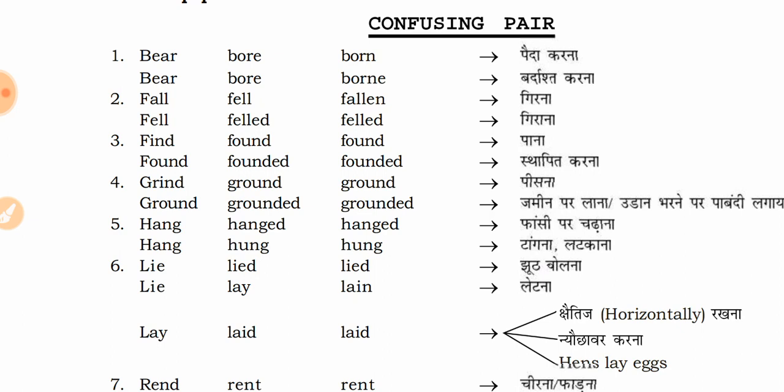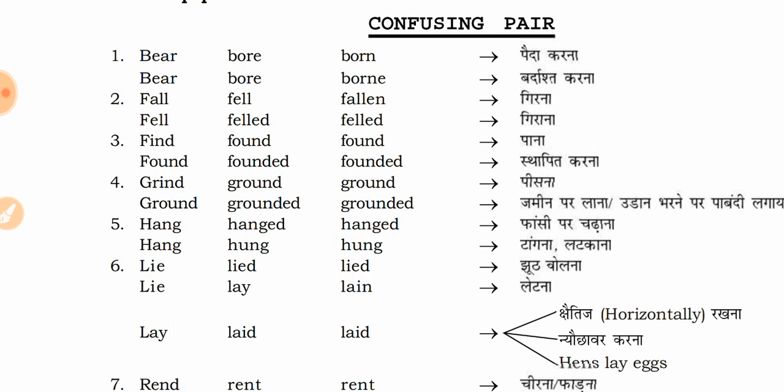So what we are learning here is that a word which is the past of another word can also be the present form in itself.